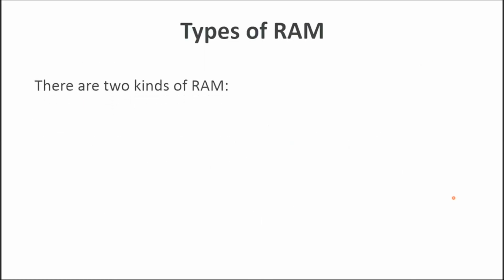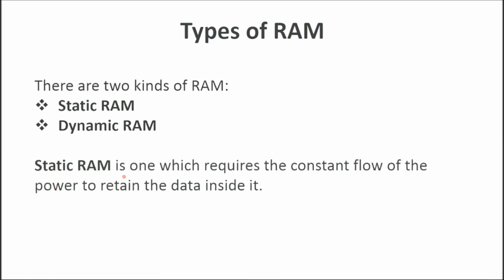There are two types of RAM. First is static RAM, second is dynamic RAM. Static RAM is one which requires the constant flow of power to retain the data inside it. Here the interrupted power could result in loss of data. Static RAM is made up of transistors and latches. Static RAM is faster and more expensive than dynamic RAM. It is mainly used as cache memory for the computer.